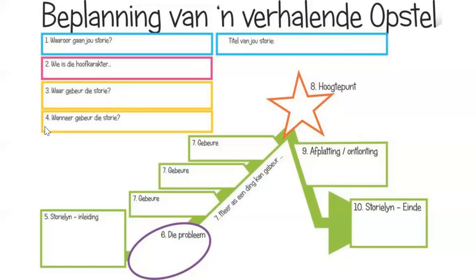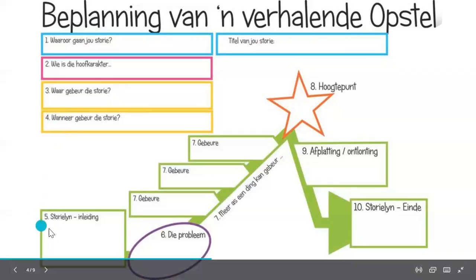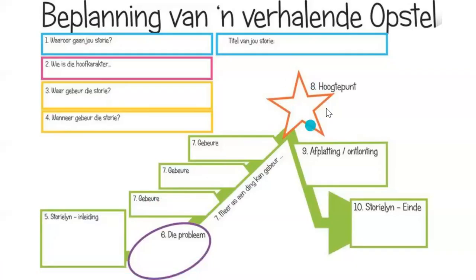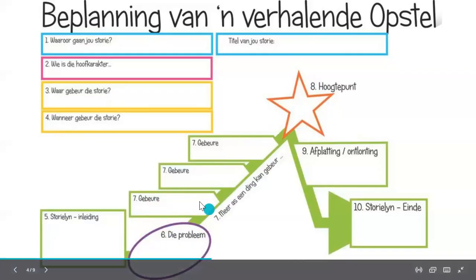And now the important part comes. Now these green blocks each represent a paragraph. And so there's this star and this circle. Okay, so our first paragraph is going to be represented by number 5. So in number 5 on your mind map, you're going to write down short details of what you want paragraph 5 to contain. Now, number 5 is the storyline of the inleiding. So this is your introduction, your storyline.